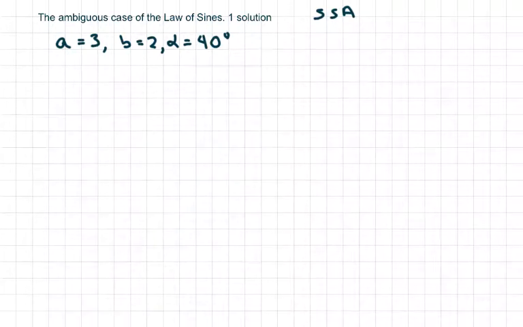Hey everyone, we're going to go over the ambiguous case of the law of sines where there's only one solution. There's varying ways to learn the ambiguous case of the law of sines. This is a different approach when you're first starting. I do suggest that you watch the video with two solutions first.